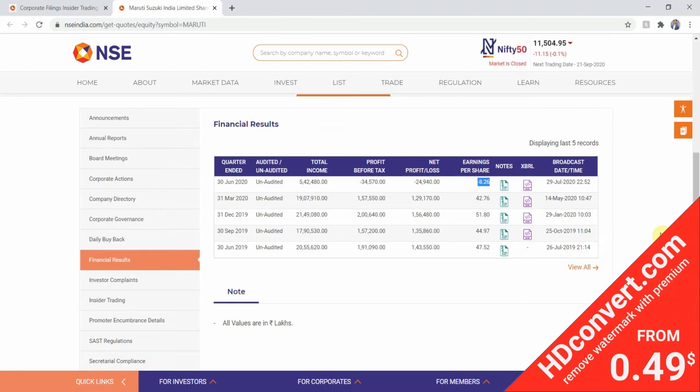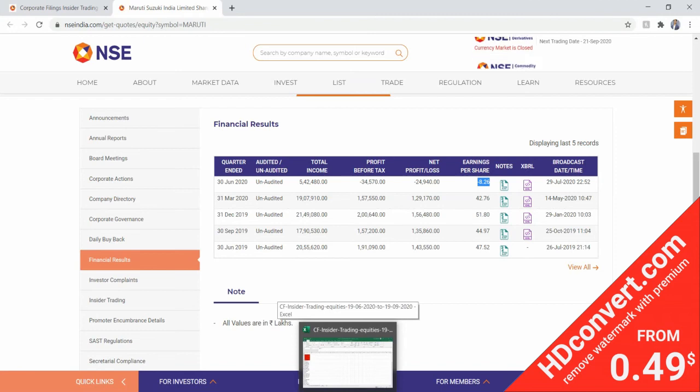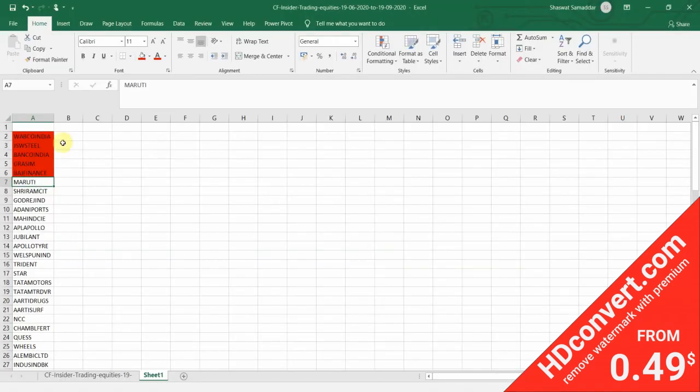If it's zero or positive, it's well and good. But if it's negative, I sometimes ignore that fact and I still take a position in that stock. But for the sake of analysis, I'm going to color code it as red as of now.